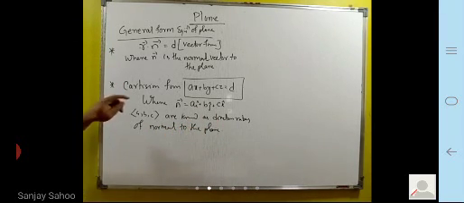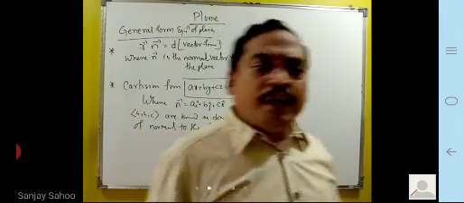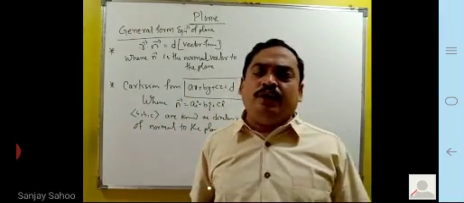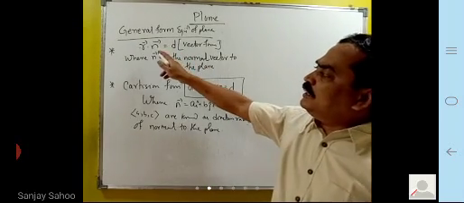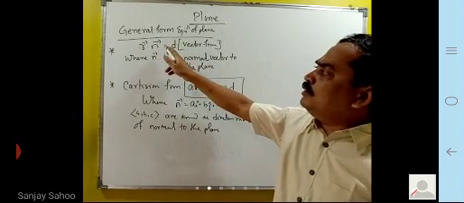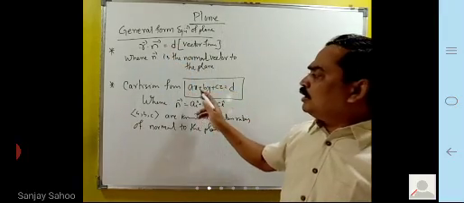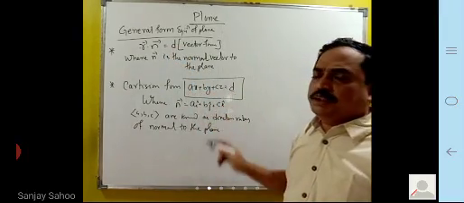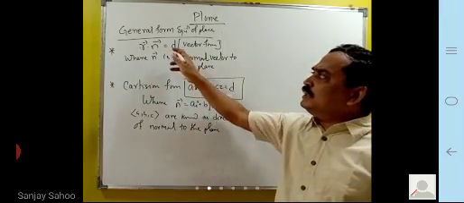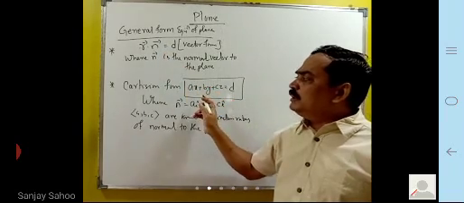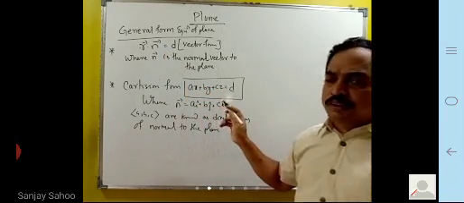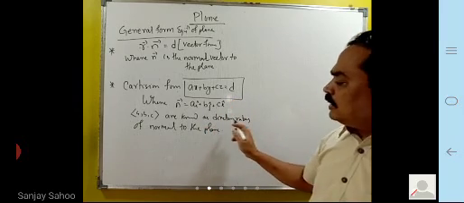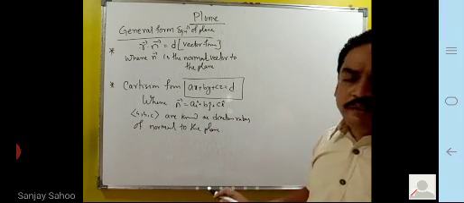You will not usually find the equation of the plane in the form r dot n cap, it is very difficult. You will get it in this form, r dot n is equal to d, or ax plus by plus cz is equal to d. This is your vector form, this is your Cartesian form. These a, b, c are direction ratios of the normal to the plane.